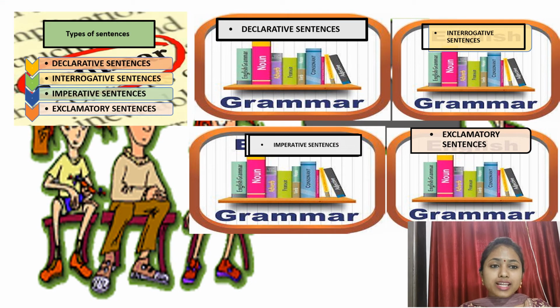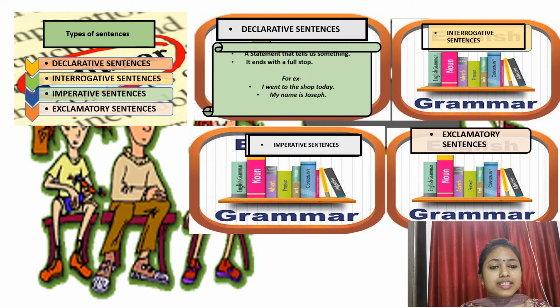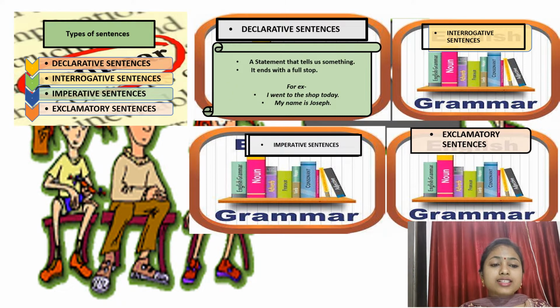They were declarative, interrogative, imperative and exclamatory, right? The definition of a declarative sentence said: a statement that tells us something. It ends with a full stop and I have given you some examples also, right?